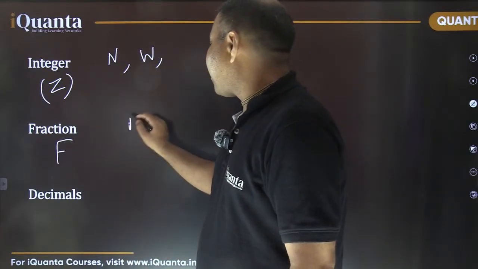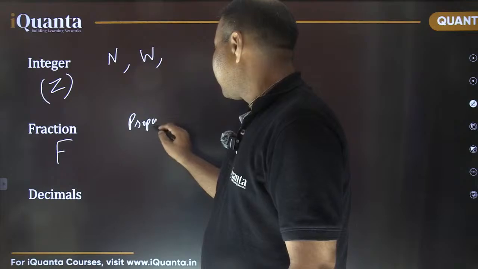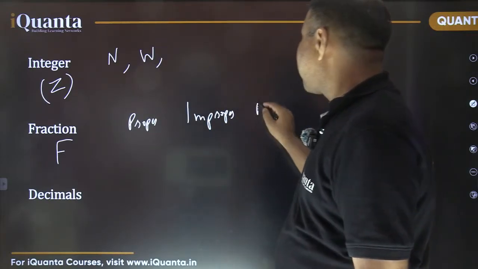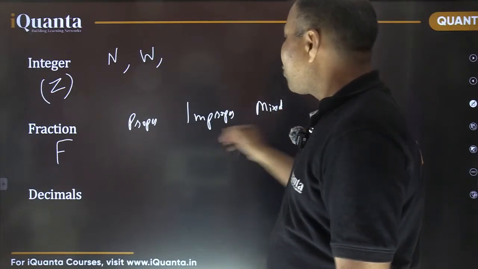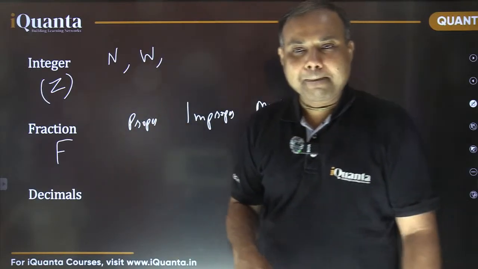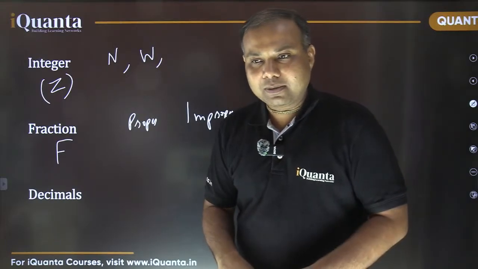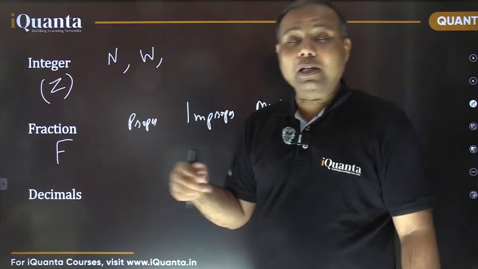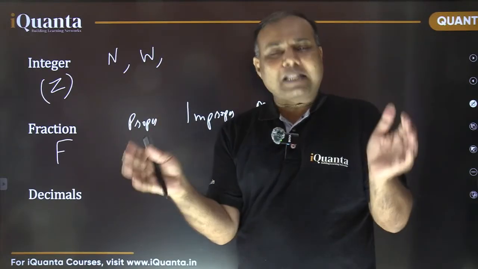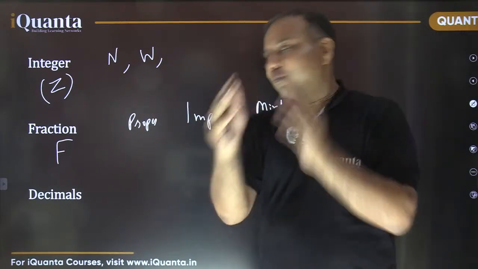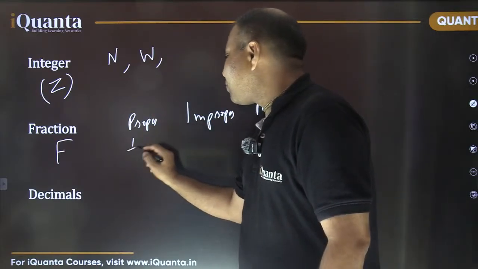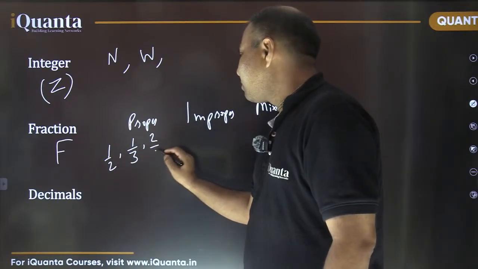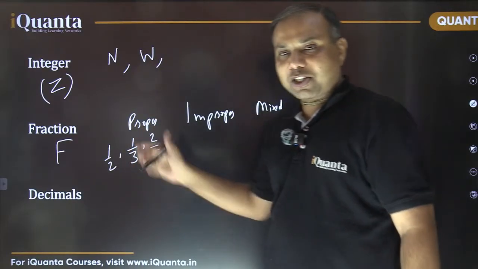One is proper fraction, improper fraction, and mixed fraction. What do you mean by proper fraction? Proper fractions are those fractions in which the numerator is smaller than the denominator. That is, the denominator is the larger number and the numerator is smaller. For example, 1 by 3, 1 by 2, 2 by 3, and so on. These are all examples of proper fractions.